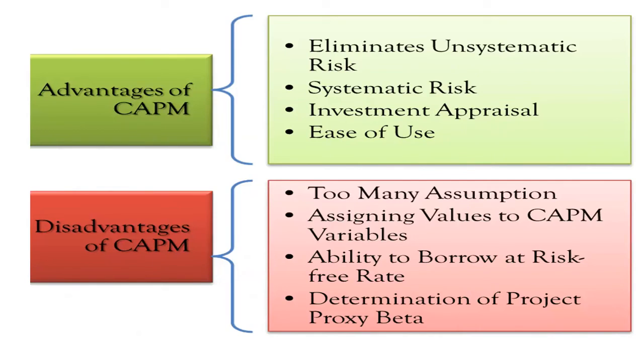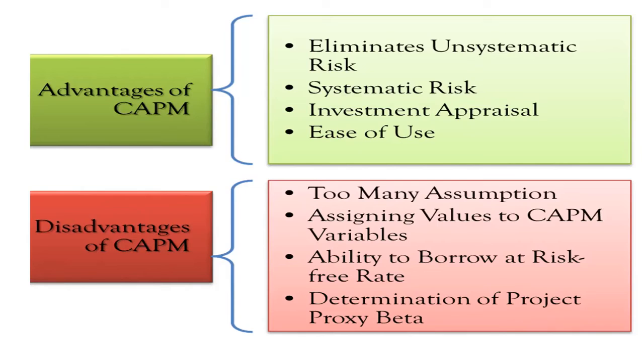CAPM eliminates the unsystematic risk. As we discussed earlier, unsystematic risk is not considered in CAPM, it only considers the systematic risk. Okay. Then the third point, investment appraisal. An investor can appraise and check the position, whether he or she is taking the right decision or wrong with the help of this CAPM model. And ease of use. As there is a single factor involved, CAPM can be used easily.